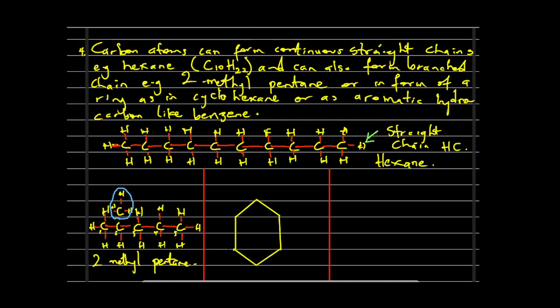So this is an example of a cyclohexane, because every angle here has a carbon atom. You can see all of these points here have carbon atoms, and at every junction you have carbon atoms. Okay, let me put it this way so we get to understand it better.